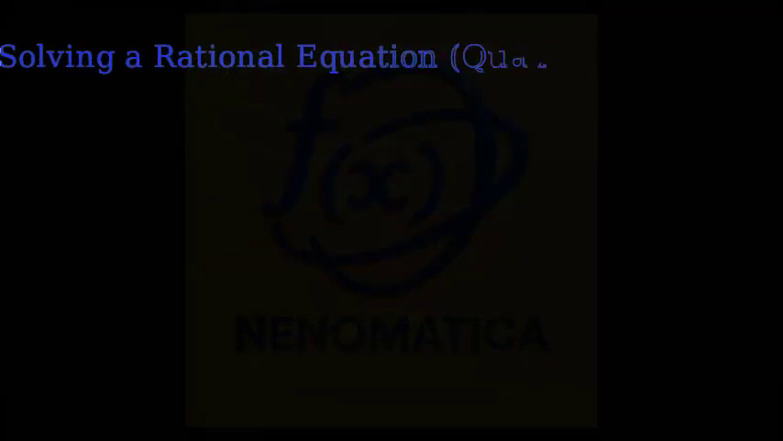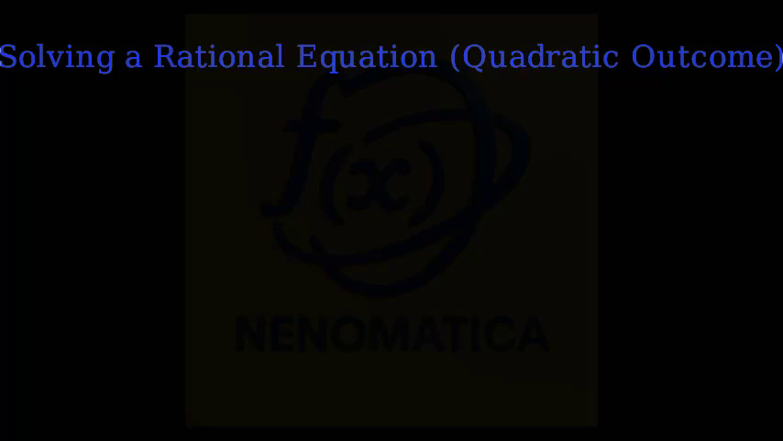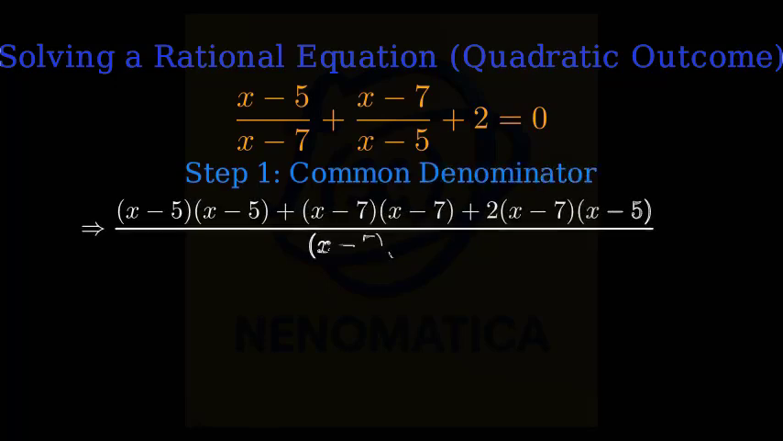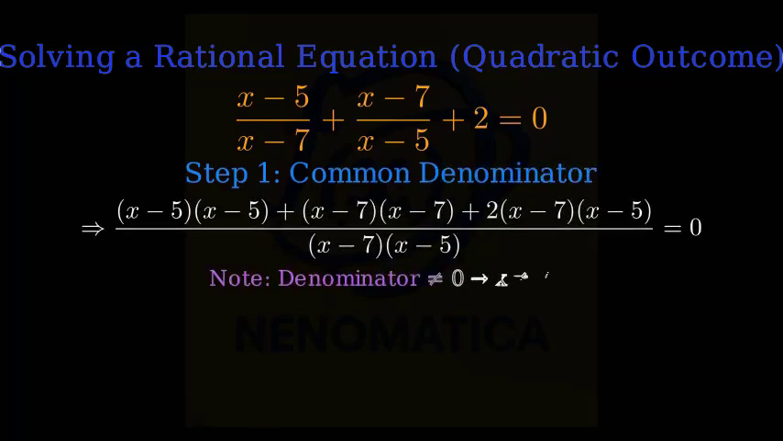In this lesson, we will solve a rational equation step by step, matching the structure shown on the screen. Here is the example we will solve. We will keep the work organized and move carefully through each algebra step. Step 1. Place everything over a common denominator. The common denominator is the product quantity x minus 7 times quantity x minus 5. Since a fraction equals 0 only when the numerator is 0 and the denominator is not 0, we can set the numerator equal to 0.